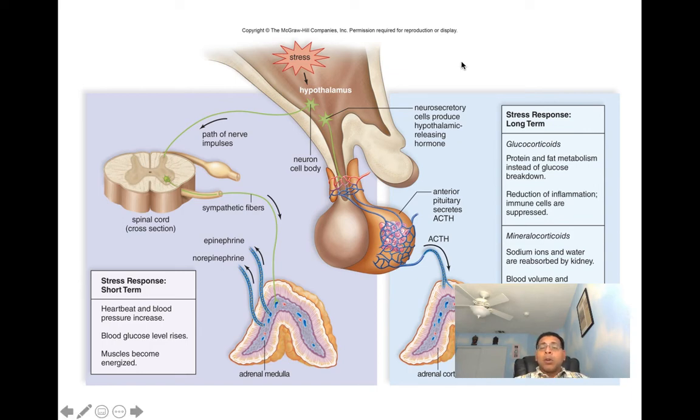Our glucocorticoids, we can see in our long-term response to stress, are going to be involved with protein and fat metabolism instead of glucose breakdown. And we can see we'll have a reduction of inflammation, and our immune cells are going to be suppressed. Mineralocorticoids are going to cause sodium ions and water to be reabsorbed by the kidneys. This is going to increase blood volume and pressure.